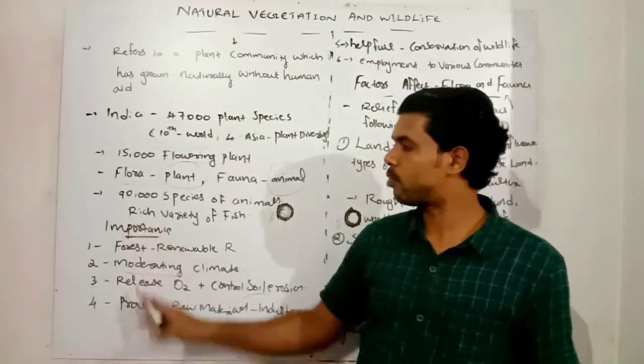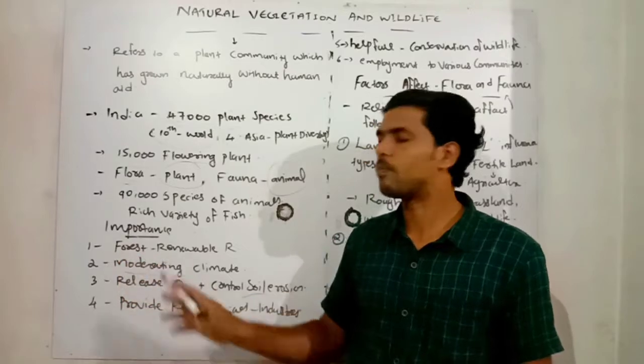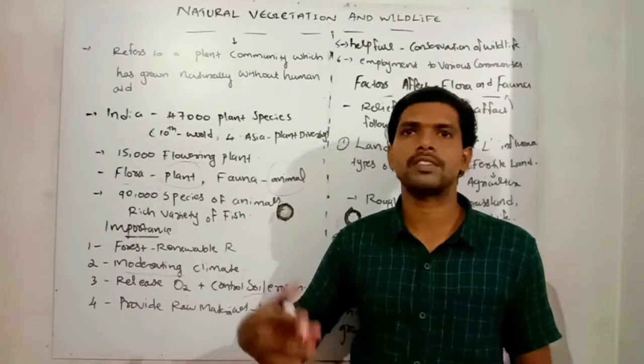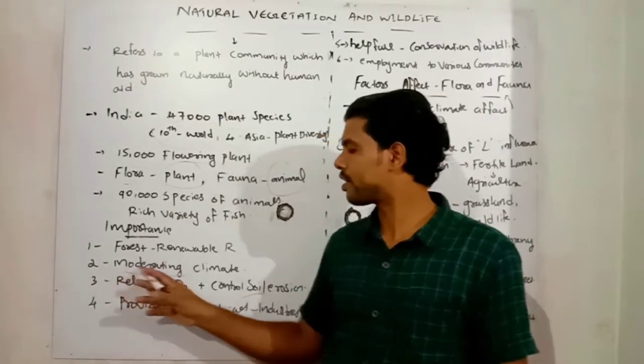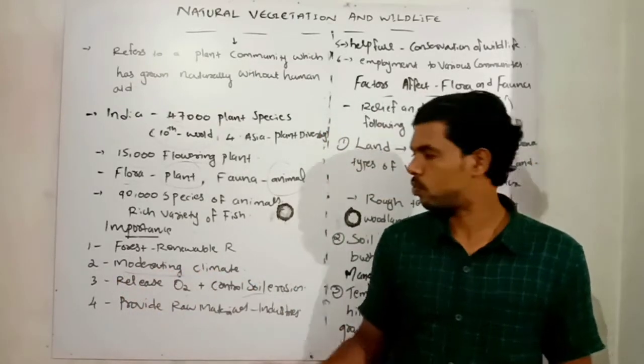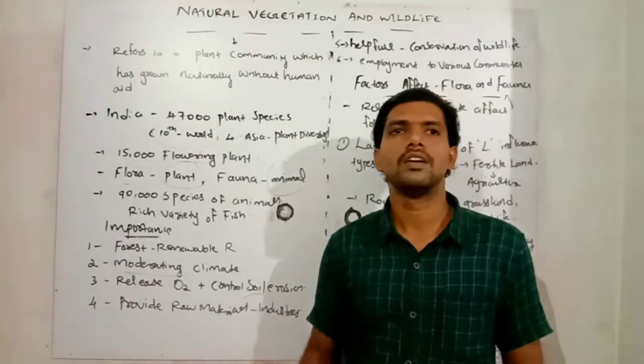So once again, the importance: first, forest is one of the natural vegetation, one of the renewable resources that replenish and reproduce again. Next, it moderates the climate of our India and the world. And next, it releases oxygen on a wide scale, absorbing carbon dioxide and releasing oxygen.